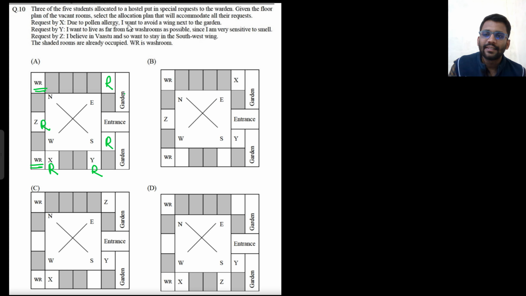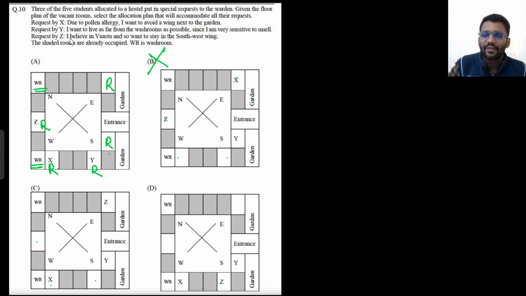So what X is saying is that I want to avoid a wing next to the garden. So X cannot be here. Is there any option where X is here? Yeah. X cannot be near the garden. So this option is cut. So X cannot be at this side. That means X cannot be here as well, at both of the rooms. So X can be here, here or here. So all these are possibilities.